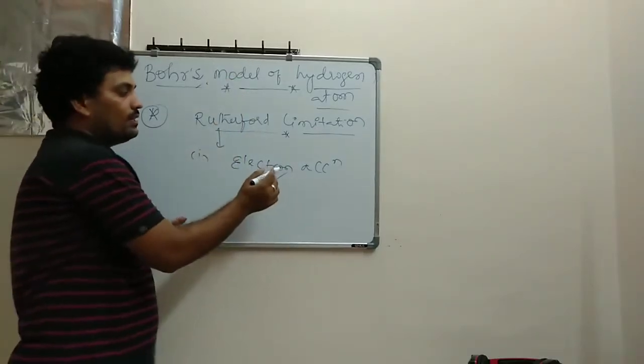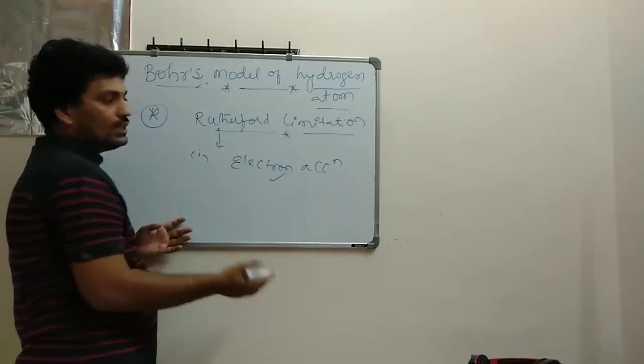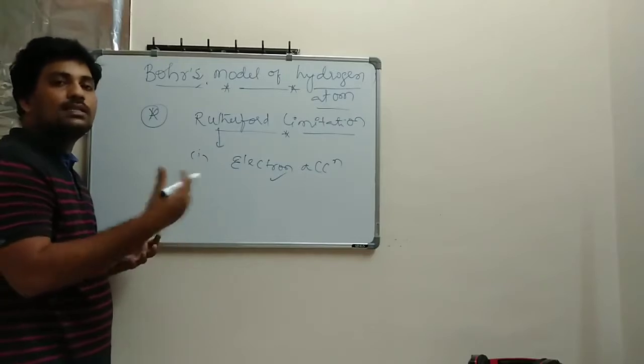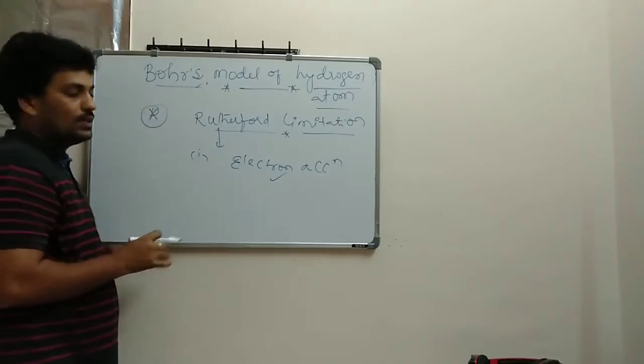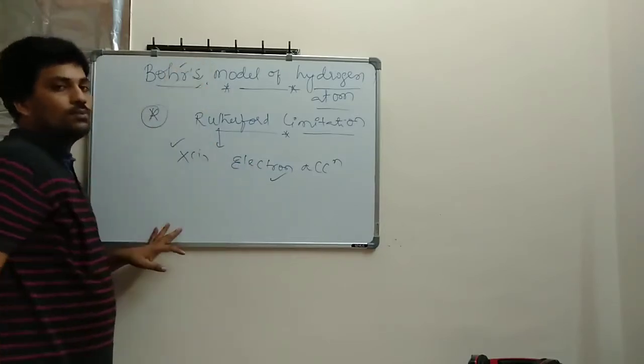So what is the important thing? He told that an electron does not have any acceleration, and it will be moving in a stable stationary orbit. That is made by Bohr's model. So the electron will not move with acceleration, as given by Bohr.